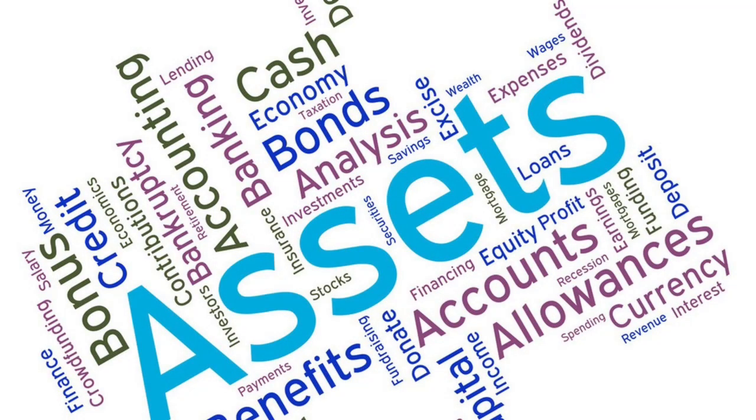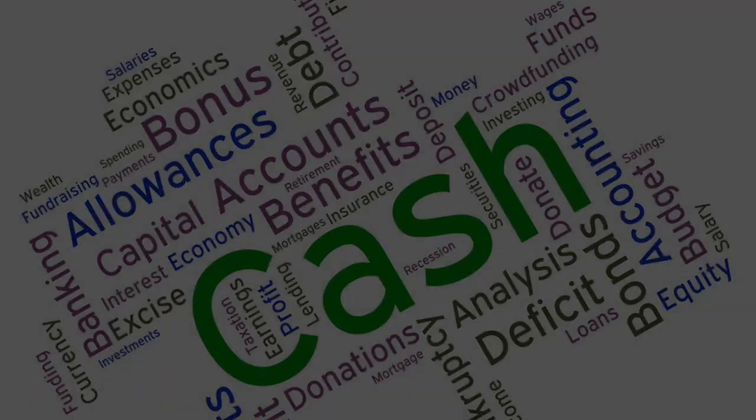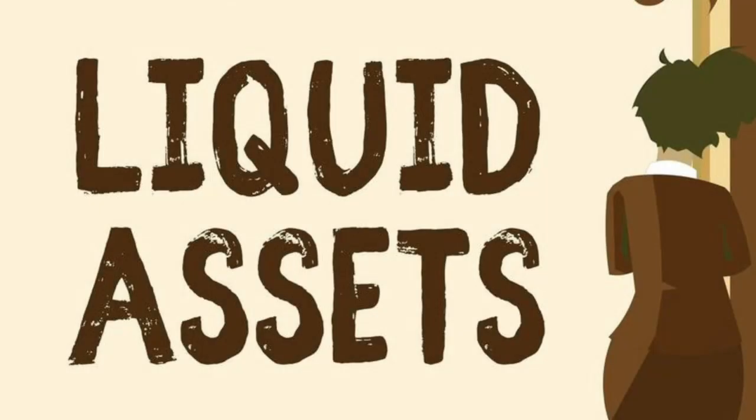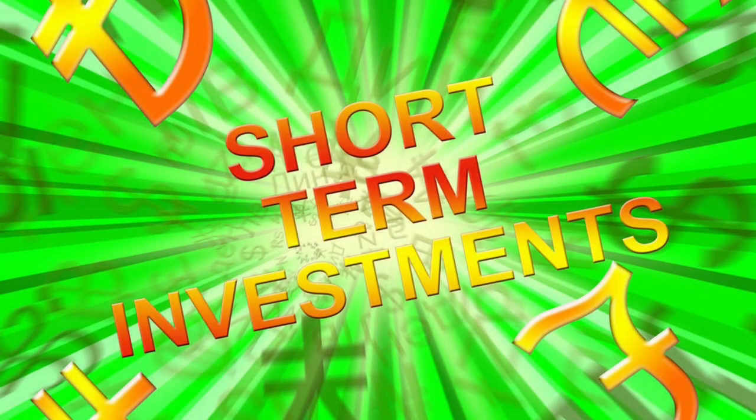Now let's look at some examples of current assets. Cash is one of the most common examples of current assets. It is the most liquid of all current assets and is used primarily for paying bills, purchasing goods and services, and making short-term investments. Another example of a current asset is short-term investments.